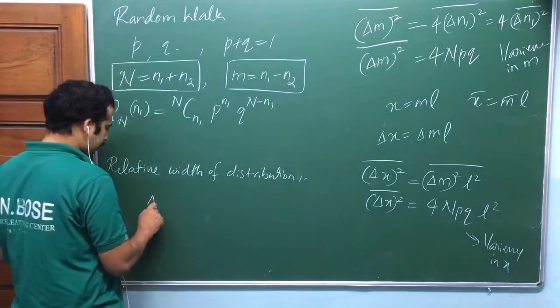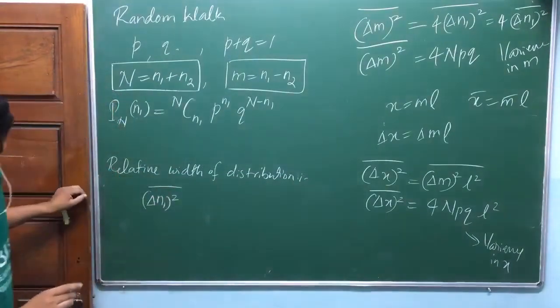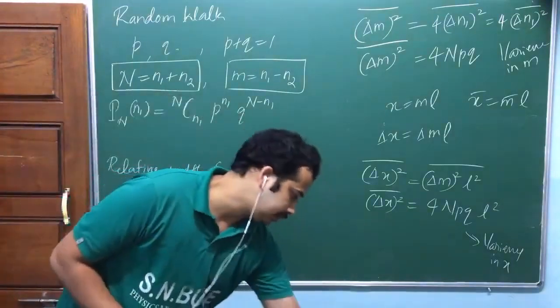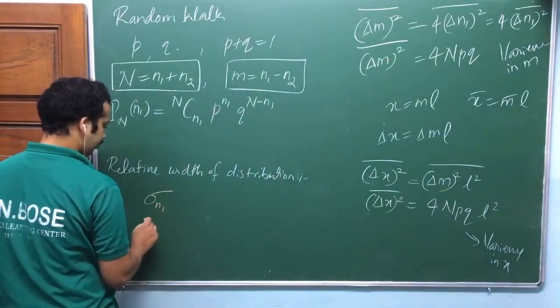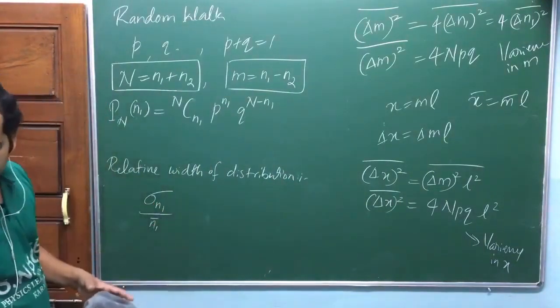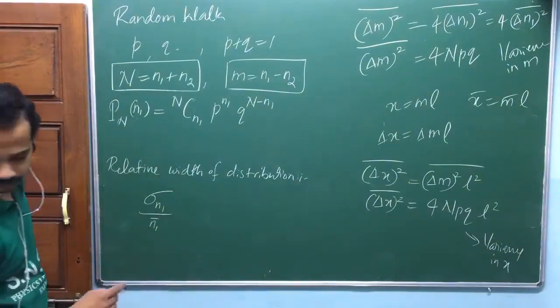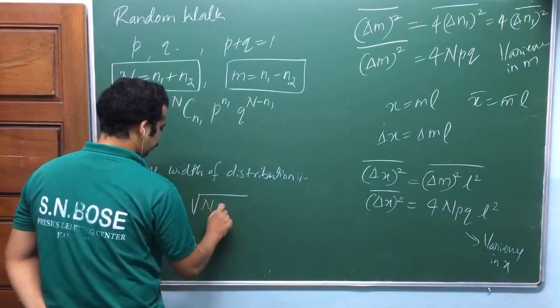That's equal to, look here, delta n1 square the mean, am I right? No, wait, sigma, not this one, sigma n1 divided by n1 mean. So what is sigma n1? Root of npq.